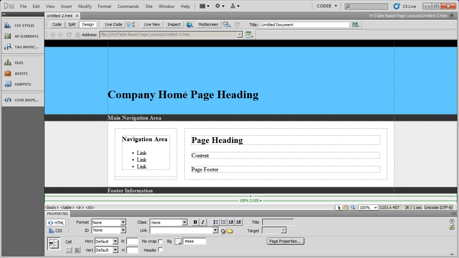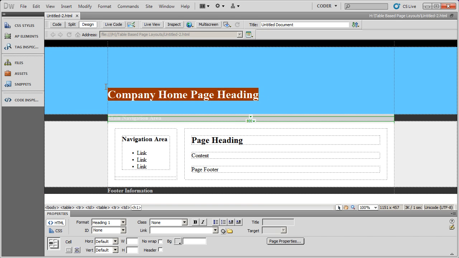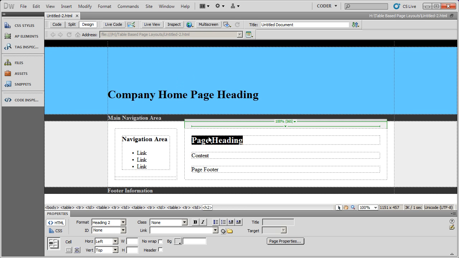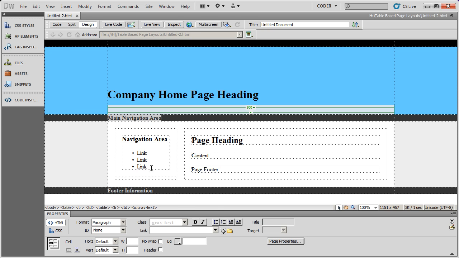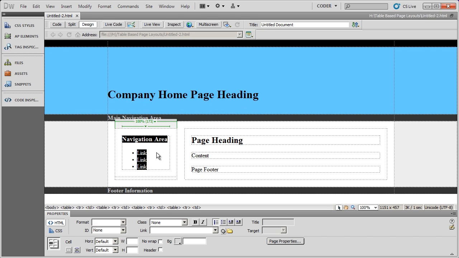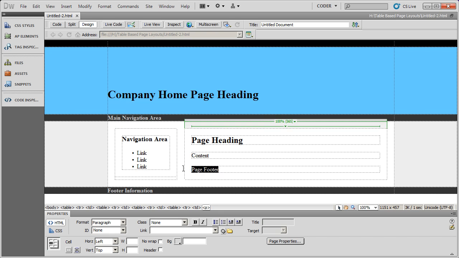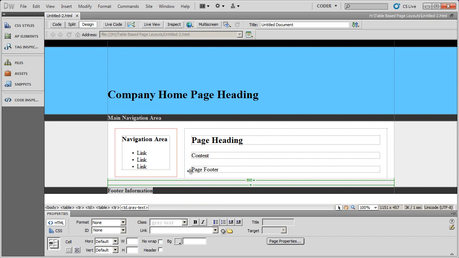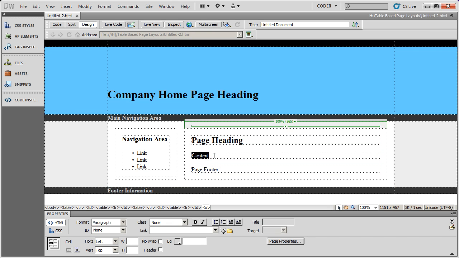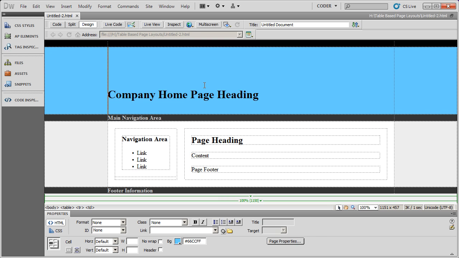We've actually got two headers here. We've got a main header for the entire site up here at the top, and then we also have a header in this area for each individual page. We also have a couple of navigation areas. We have the navigation area here, as well as the navigation area here. We have two footers, one here and one here. And we may say that this entire area here is a section, or we could just say that this is an article. So let's go ahead and add those HTML5 tags to this table-based layout.